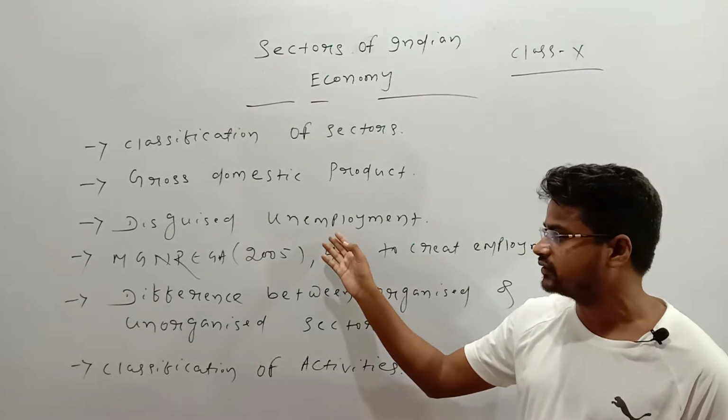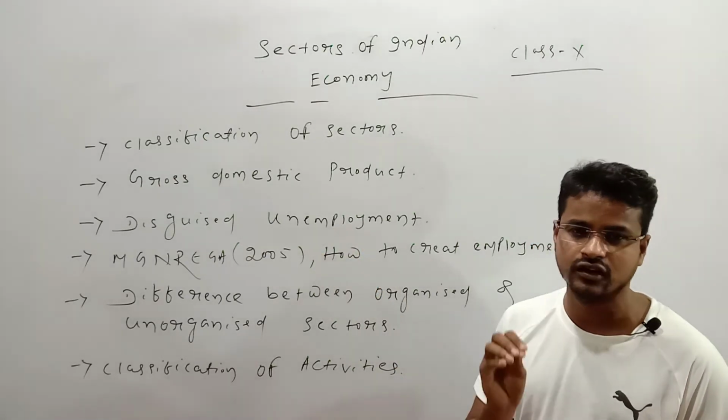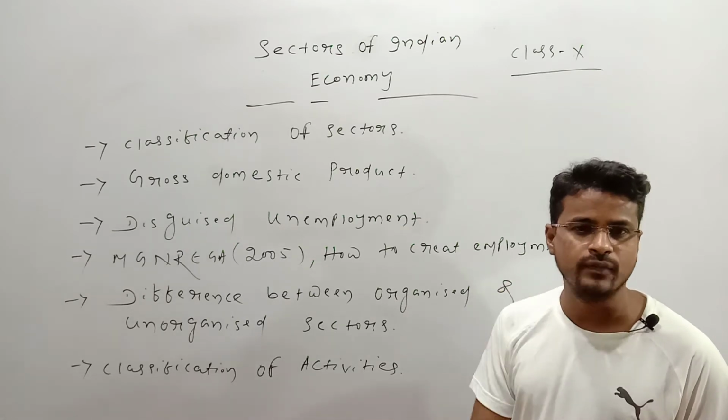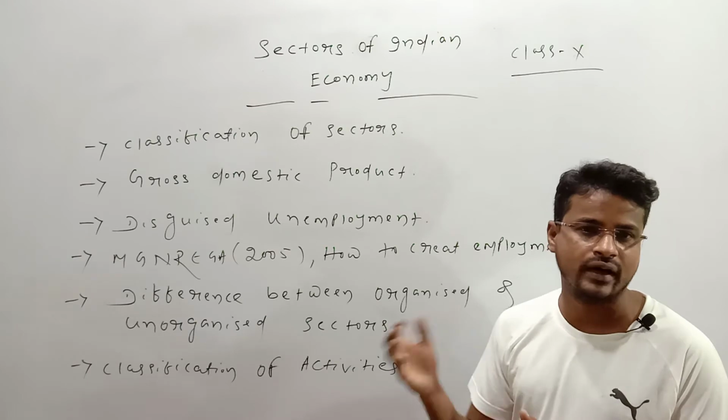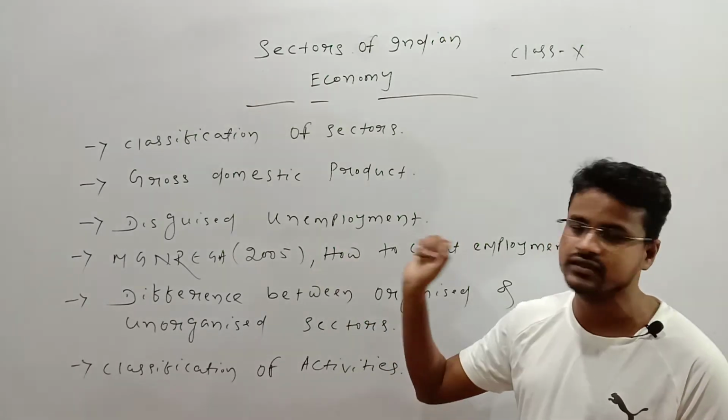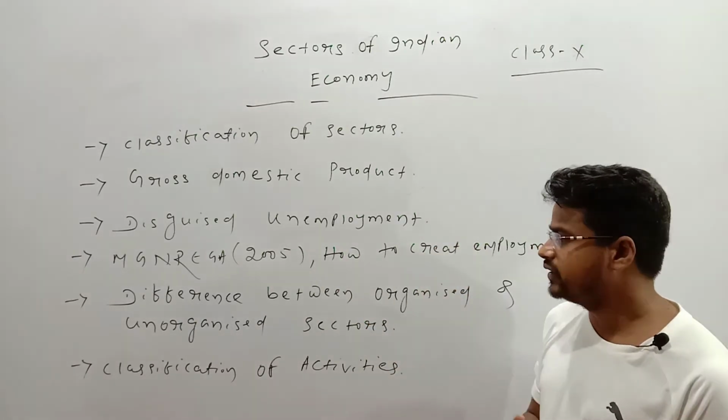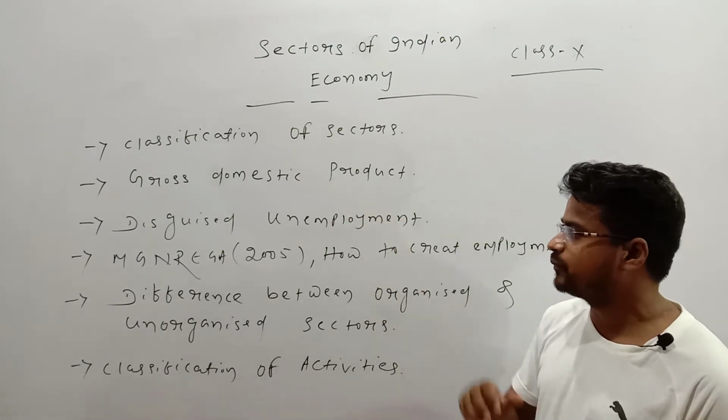The simple note you have to take is that disguised unemployment means more people are working than required, that is, when 2 people are required but 5 people are working. So it is known as disguised unemployment. Now we will discuss the creation of employment.